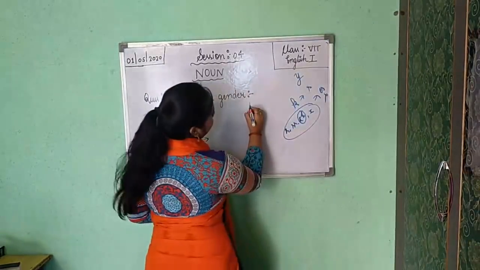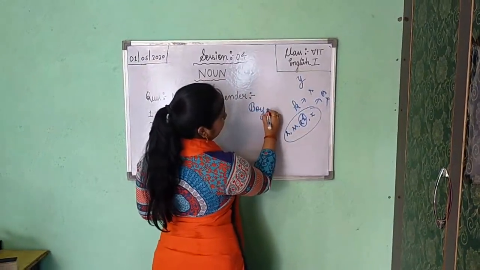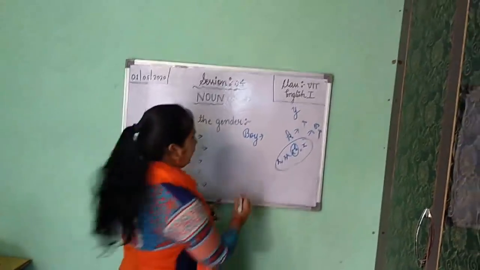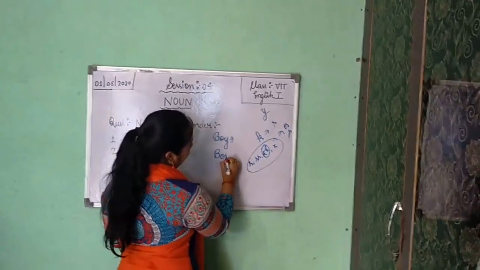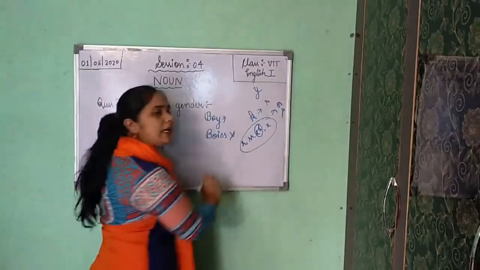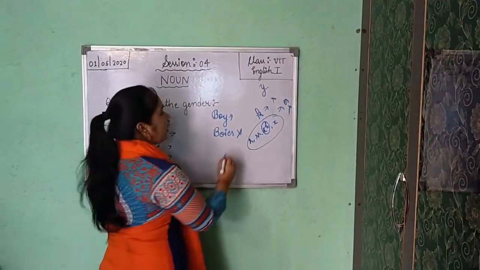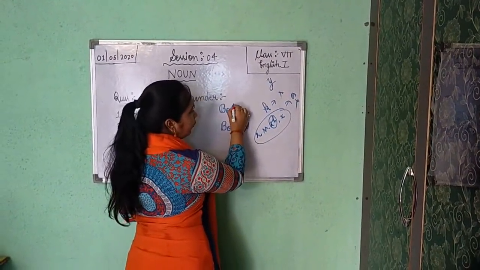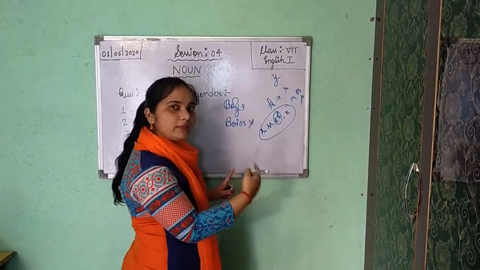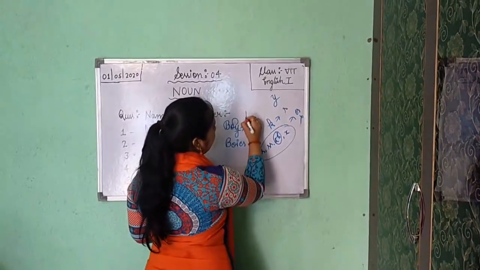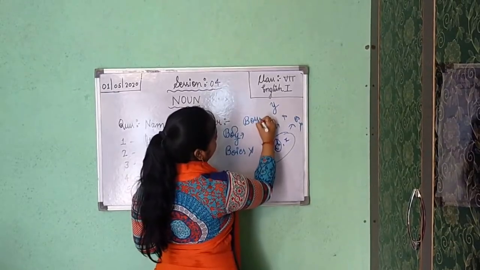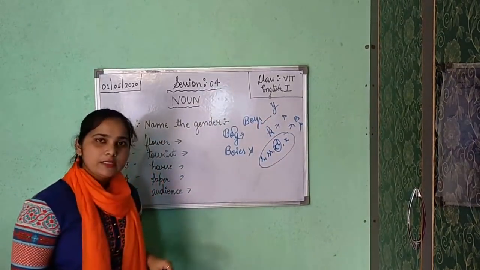Here, boy is your singular number. So when we are changing into plural, if you are writing B-O-I-E-S, it is totally wrong. Because in the last we are getting Y, but before that we are getting O, and O is your vowel. So you will add only S here. B-O-Y-S. This is right. Understood?